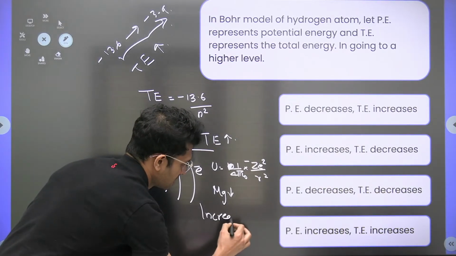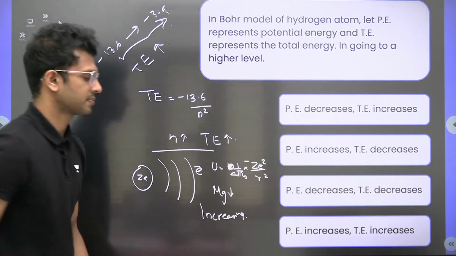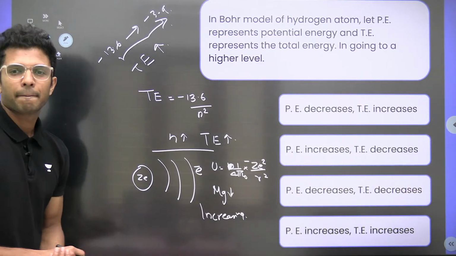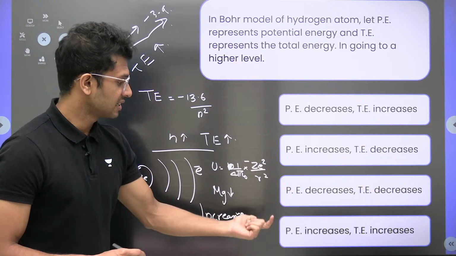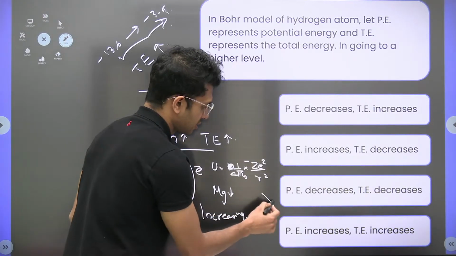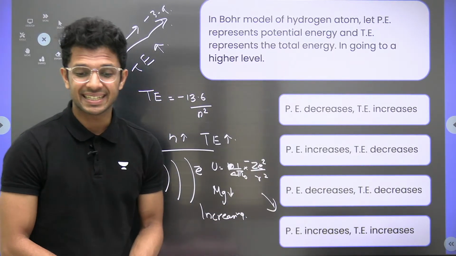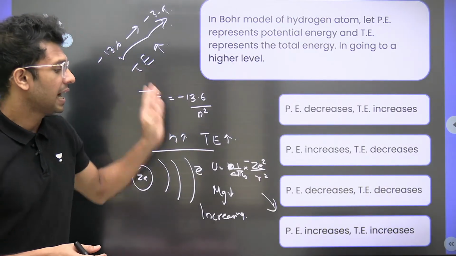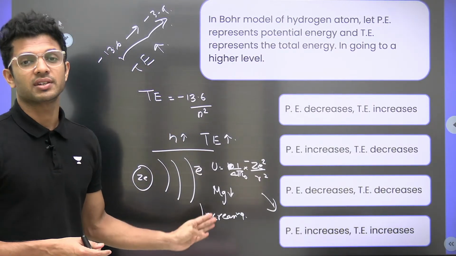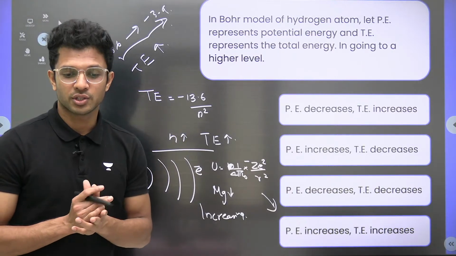Same concept, just like I explained above. Clear? Which means even the potential energy is increasing. Both are increasing, so we can go for option D here. Understood? Total energy is increasing and potential energy is also increasing. Both are increasing for this question.